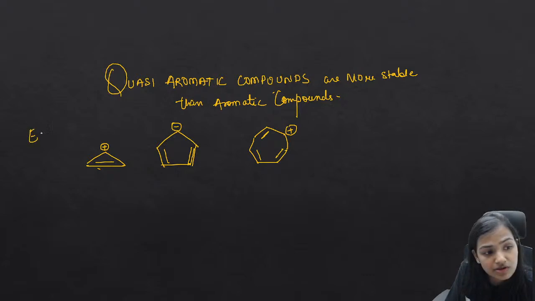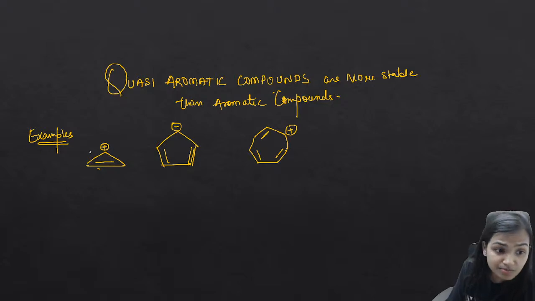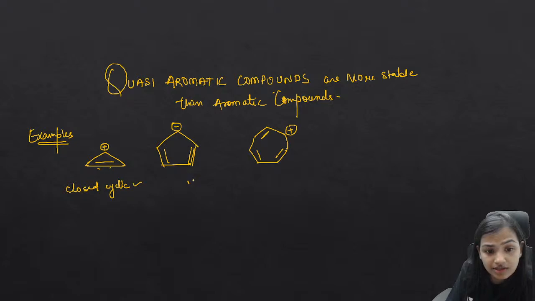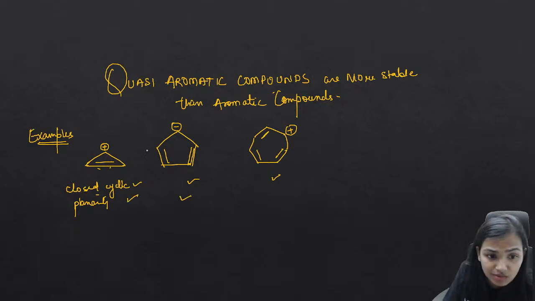So these are very good examples of quasi aromatic compounds, where we are having a positive charge, and now see, this is a closed cyclic ring, they all are closed cyclic rings. Yes, absolutely. Is there planarity? When we look for the planarity, this is a planar ring, this is also a planar ring. Negative charge, if in delocalization, is said to be planar. This will also get sp2 hybridized, and the carbocations are always sp2 hybridized. Yes, they all are planar.